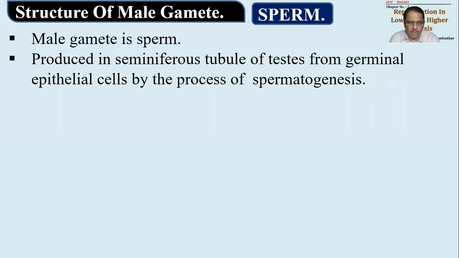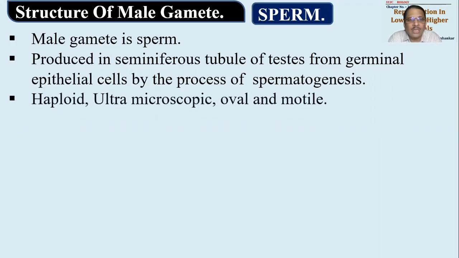So that is its full address. Where is it prepared? In the seminiferous tubules. And where are the seminiferous tubules? In the testis. Then we said it is produced from meiosis of specialized cells. What are those specialized cells? Germinal epithelial cells. And then by the process of spermatogenesis. So you have to remember all of this.